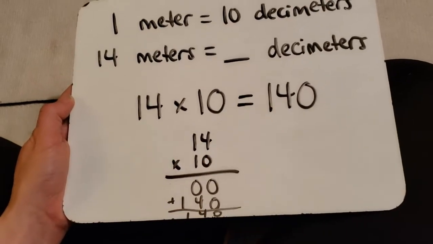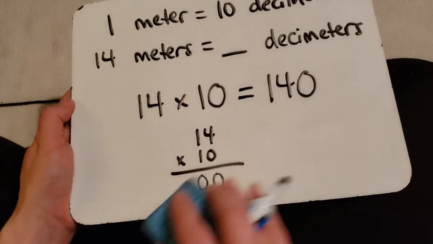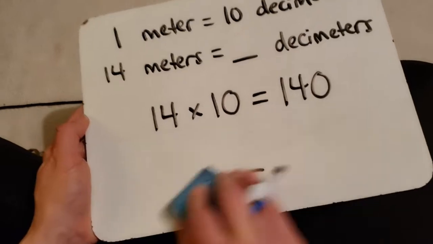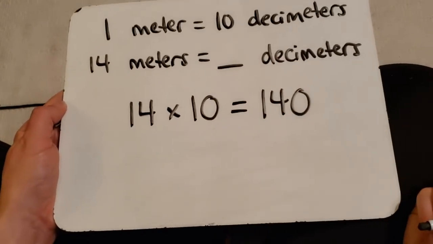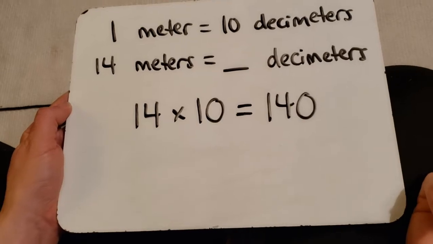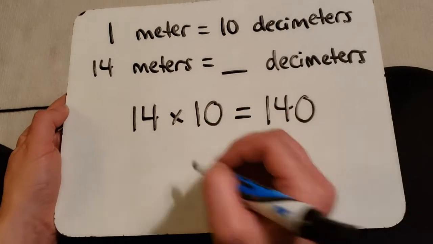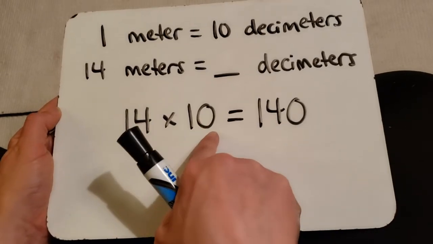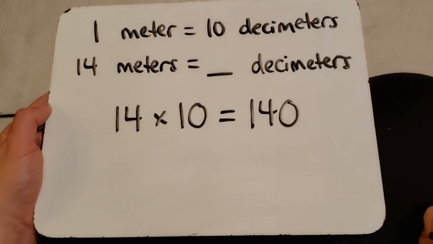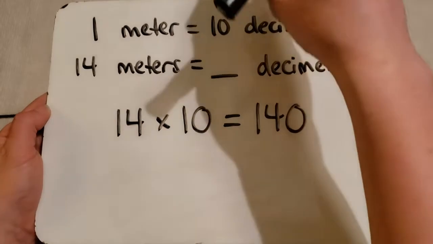But guess what? I'm going to teach you a trick. Since this is a lot of work, when we're just working with bases of 10, all you need to do is look at the zeros. 14, add a 0, 140.